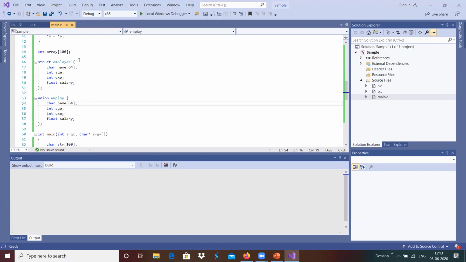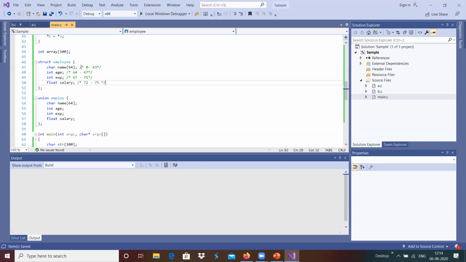In the case of a structure, we will have 0 to 63, then 64 to 67, then 67 to 71, and then 72 to 75.